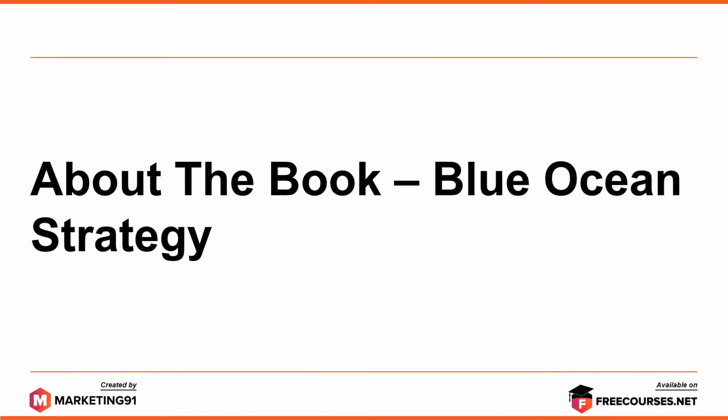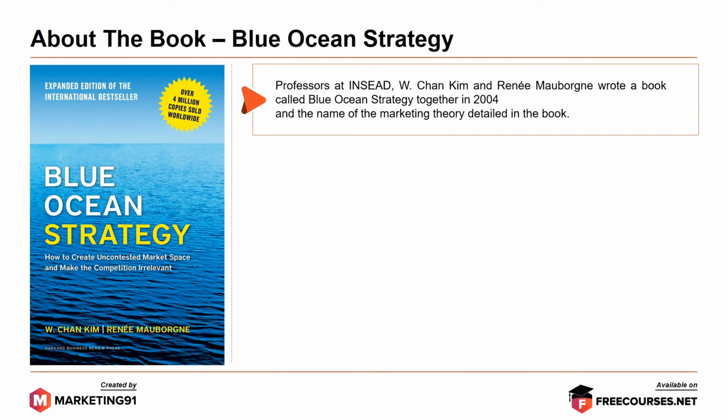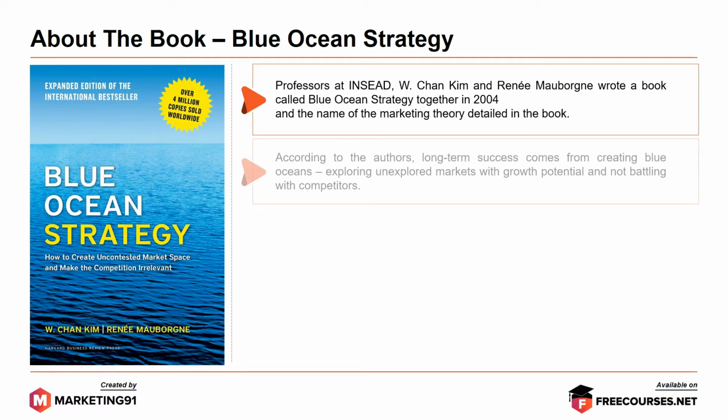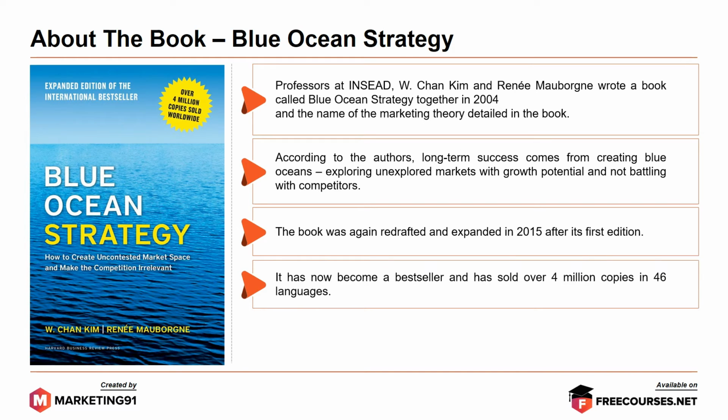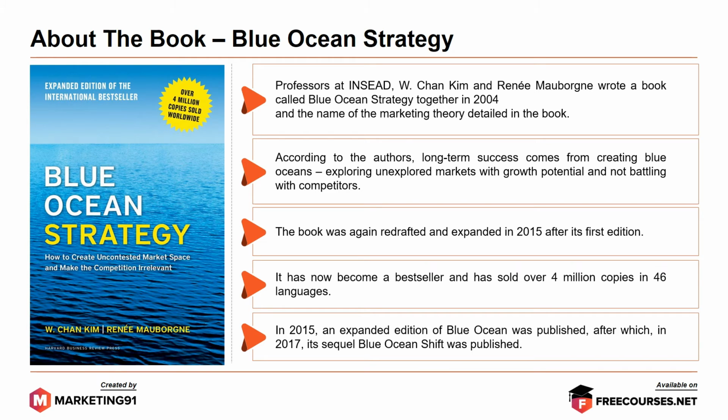Now about the book, Blue Ocean Strategy. As stated earlier, professors at INSEAD, Chan and Mauborgne wrote a book called Blue Ocean Strategy in 2004, and the name of the marketing theory is detailed in the book. According to the authors, long-term success comes from creating blue oceans, that is, exploring unexplored markets with growth potential and not battling with competitors. The book was again redrafted and expanded in 2015 after its first edition. It has now become a bestseller and has sold over 4 million copies in 46 languages. In 2015, an expanded edition of Blue Ocean was published, after which in 2017, its sequel, Blue Ocean Shift, was published.